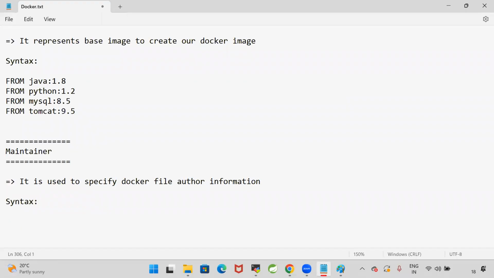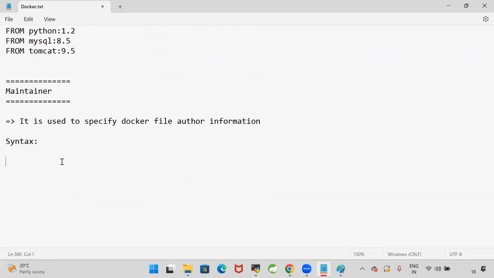Let's go for this syntax. Now in this syntax, let's use maintainer. I will specify my name, Ashok, and my mail ID, ashok.b at oracle.com. So maintainer is used to specify Docker file author information. In the Docker file, I will keep maintainer, my name, and my official email ID. Like this, we are going to specify. Are you guys clear?